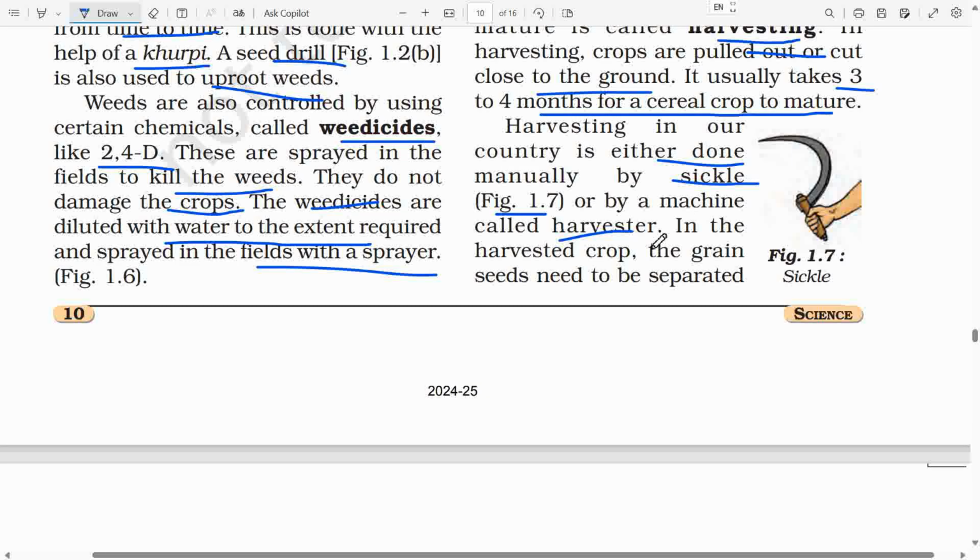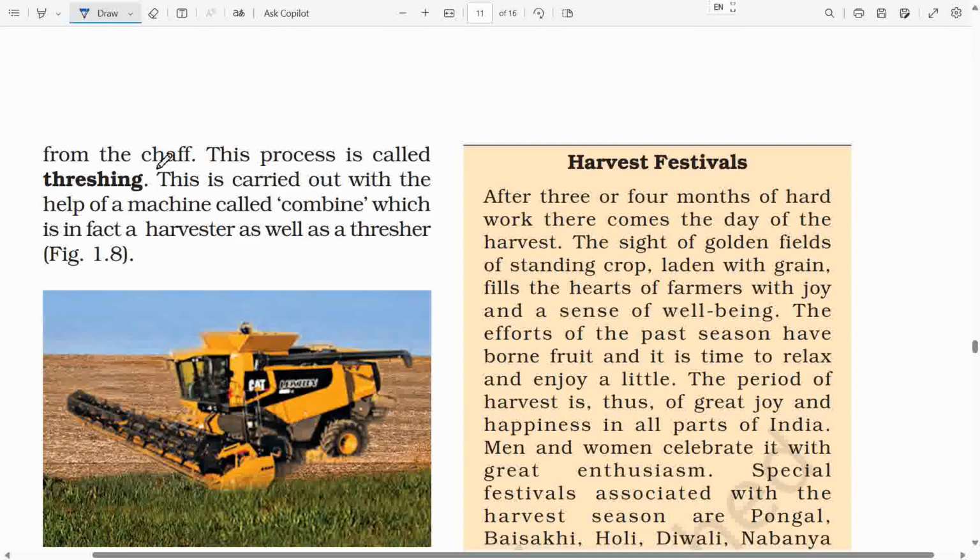Page 11. In the harvested crop, the grain seeds need to be separated from the chaff. This process is called threshing.